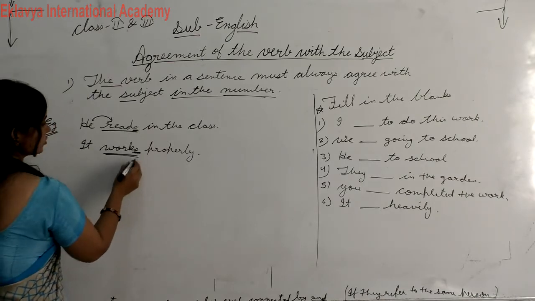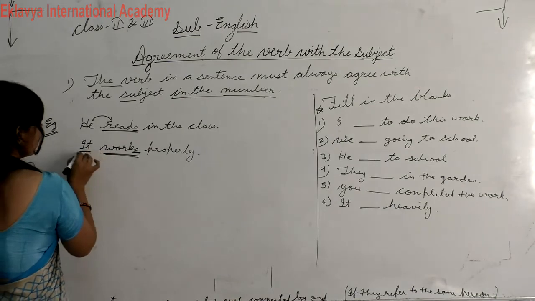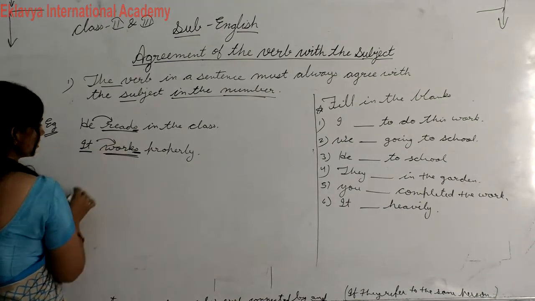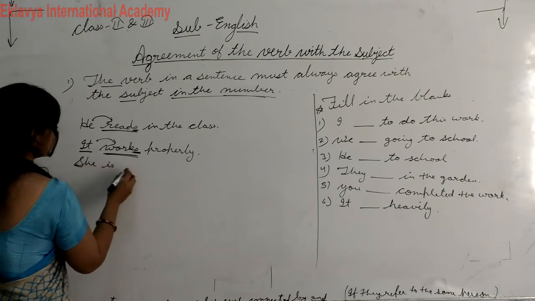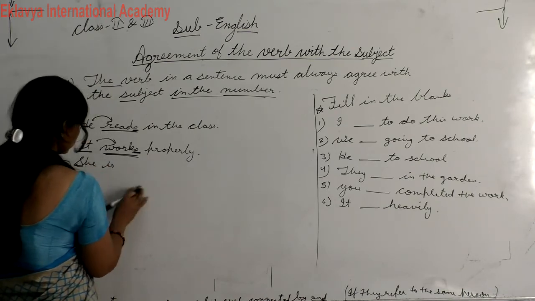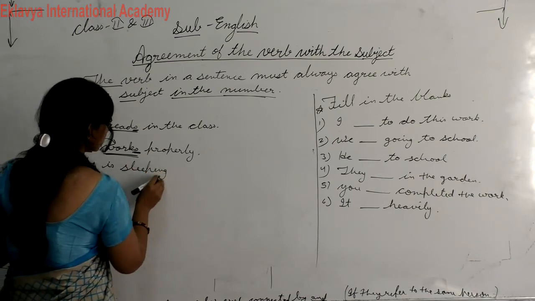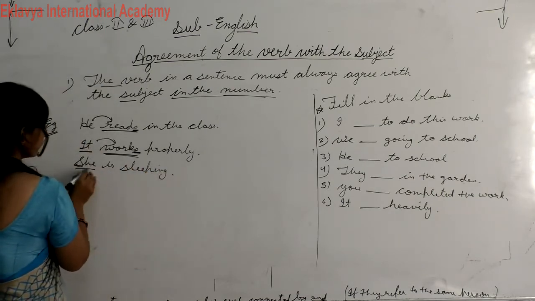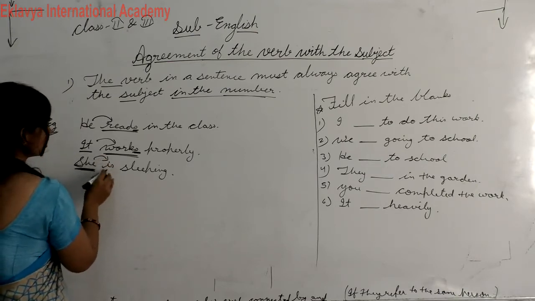So in this case you can say it's a singular verb. So it is here singular. So with singular subject we will use singular verb. Okay, she is sleeping. Here you can check this is singular subject. So with singular subject we will use singular verb.